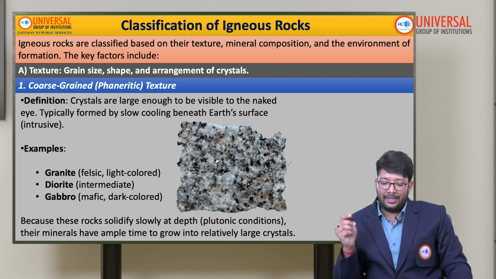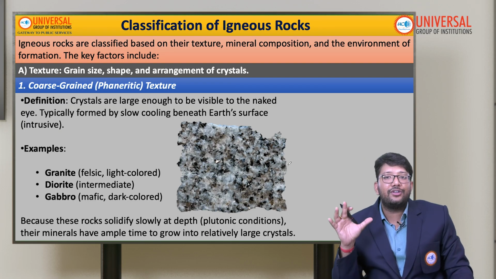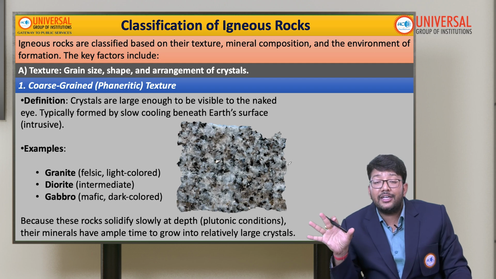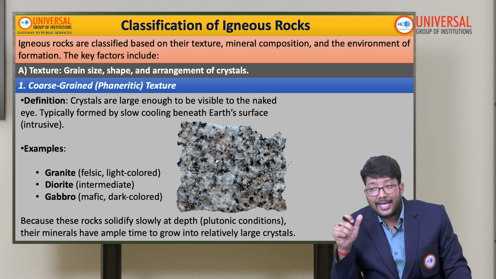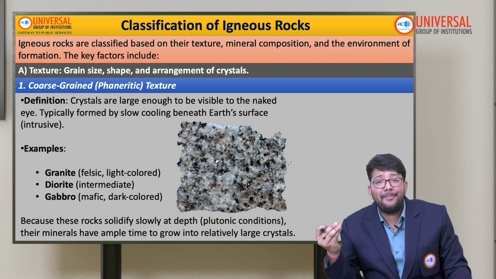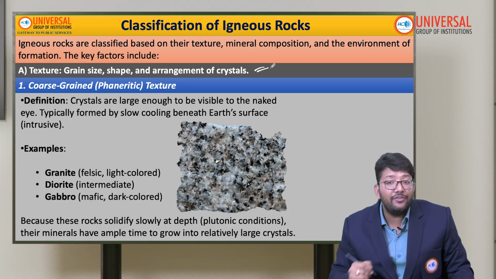Okay, fine. Now let's talk about the classification of igneous rocks. The first classification is based on texture. Texture means the grain size, shape, and arrangement of crystals.